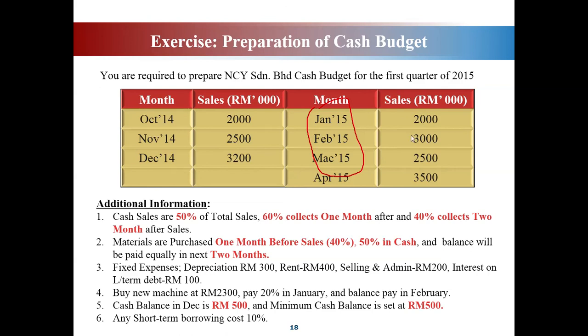So you purchase in January, isn't it? You have to purchase in January, 1 month before sales. The sales occur in February, so you purchase 40% of the raw materials in January. So 40% of 3,000 is 1,200.